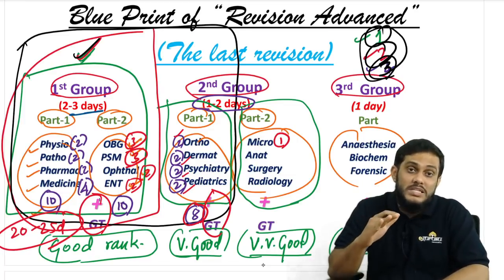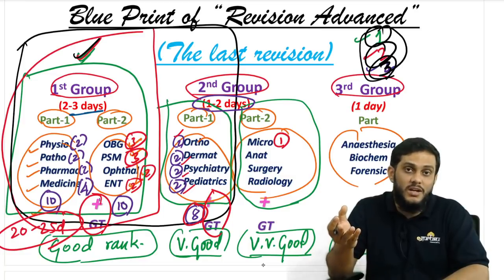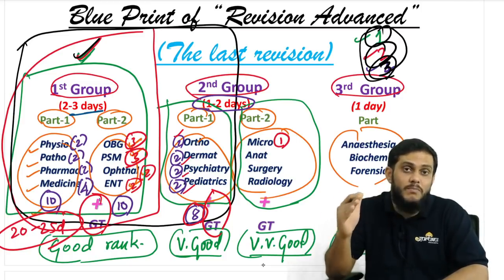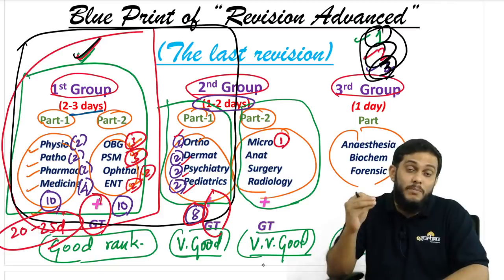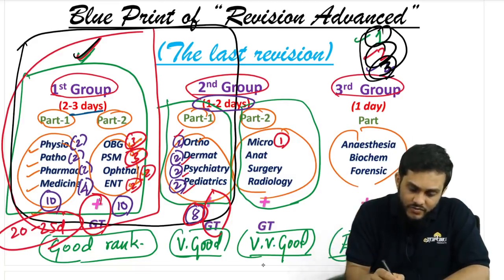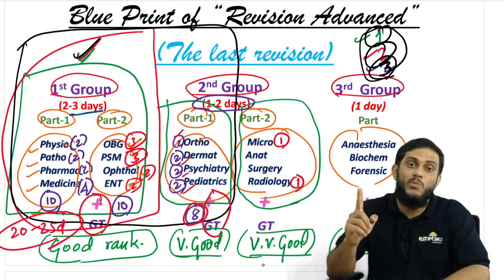In micro, if you just revise my classifications, I think approximately 8 to 10 classifications are there. If you revise my classifications and the blueprints, then I think that is more than enough. Even for the clinical based pattern questions, questions will come from those blueprints and classifications, right? And for radiology also, spend 1 day, that is more than enough.